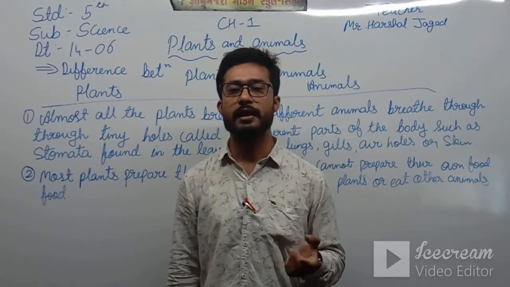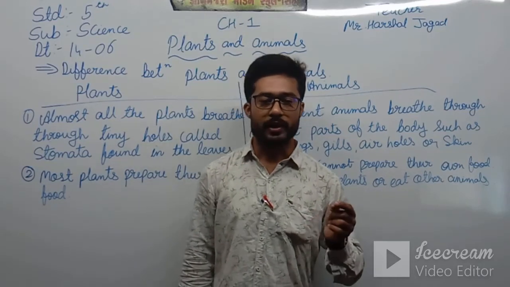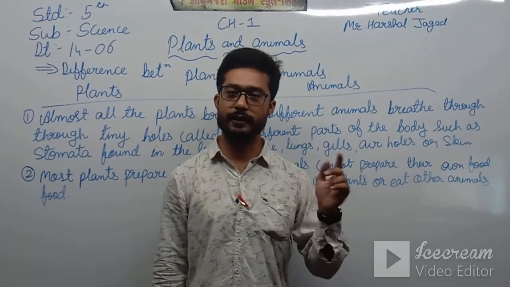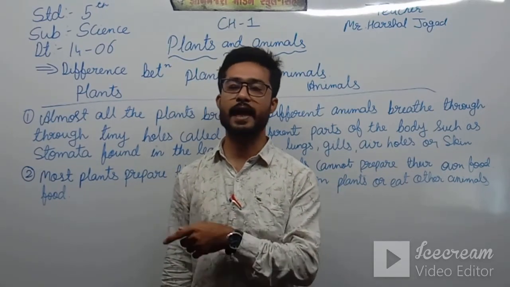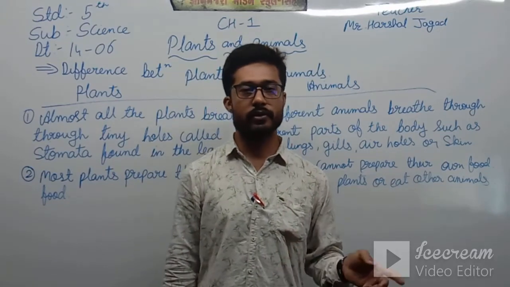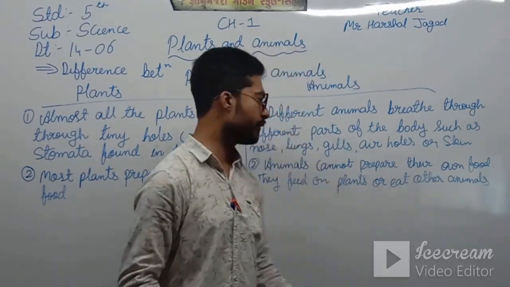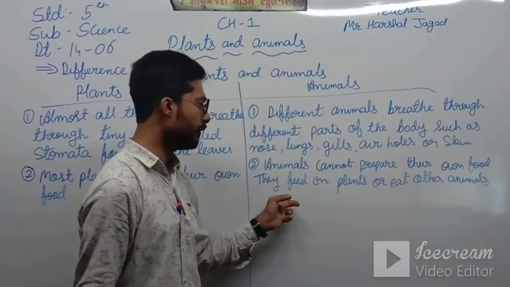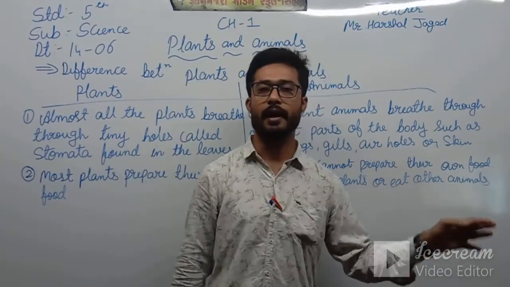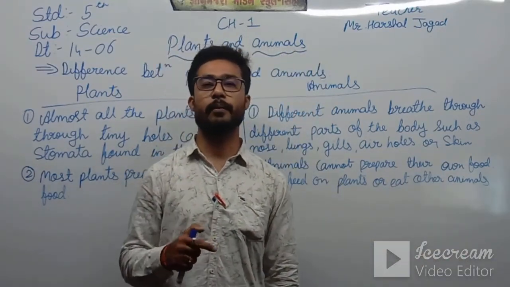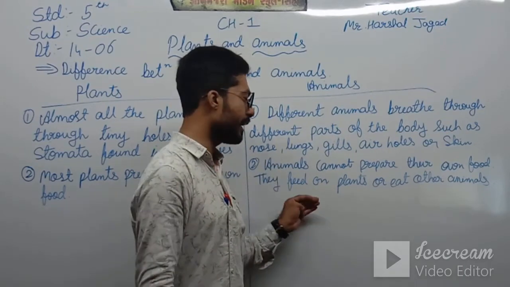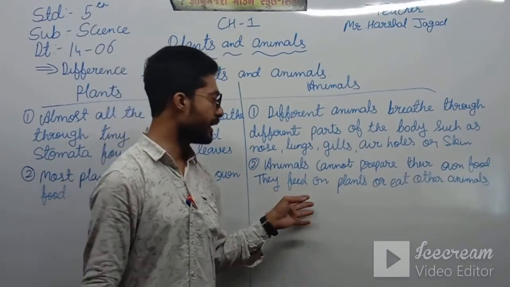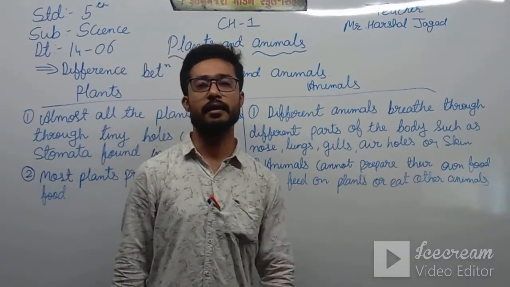Water plus carbon dioxide in the presence of sunlight produces food and the side product, oxygen. Plants prepare their food in this way. Animals cannot prepare their own food. They feed on other plants or eat other animals, just as humans cannot prepare their food by themselves.